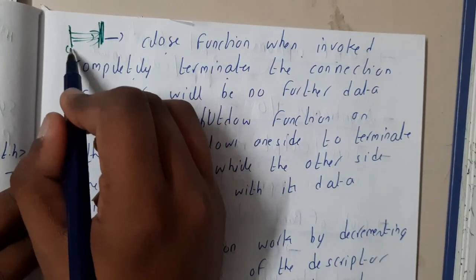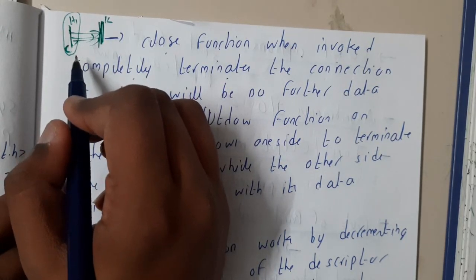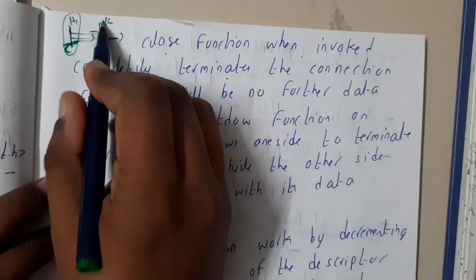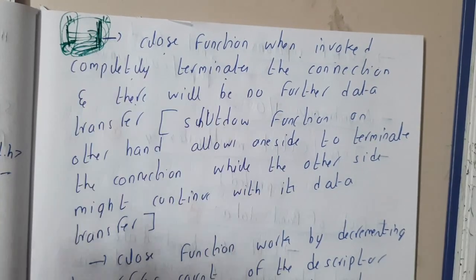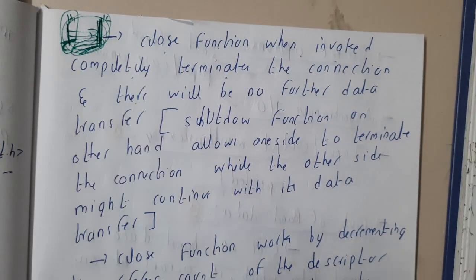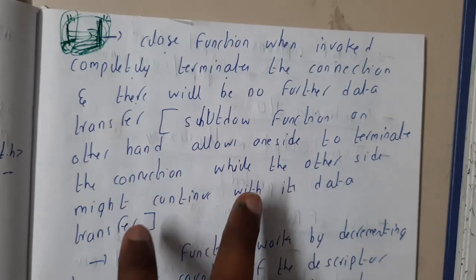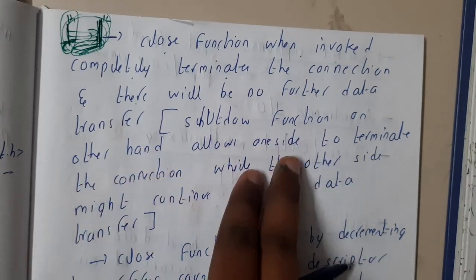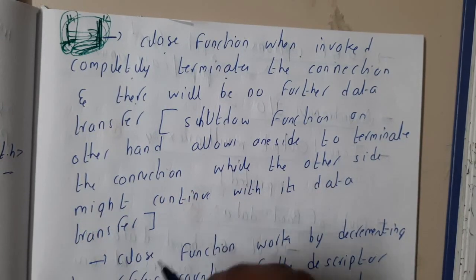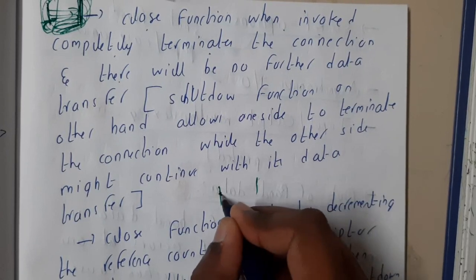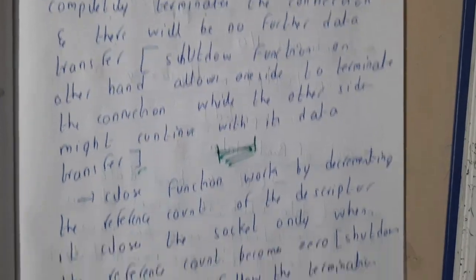Suddenly host one thinks I want to go somewhere, and disconnects the call, but host two is still sending data. This could be an issue, right? All these data transfers will be lost after disconnection. That is the reason why close is an issue. Shutdown, on the other hand, allows one side to terminate the connection while the other side might continue with the data transfer. If one guy is disconnected, he cannot send data, but he can receive data. That is the logic applied in shutdown, guys.